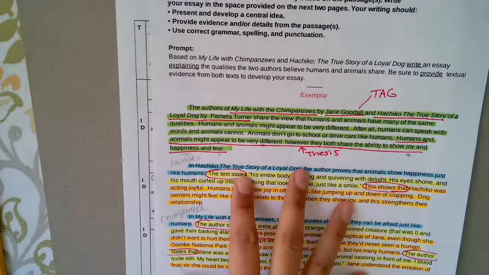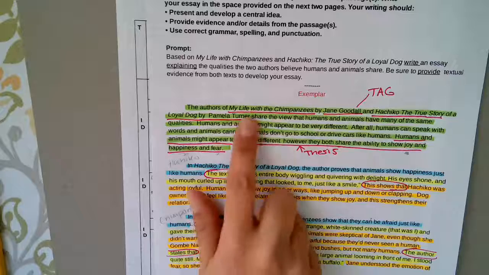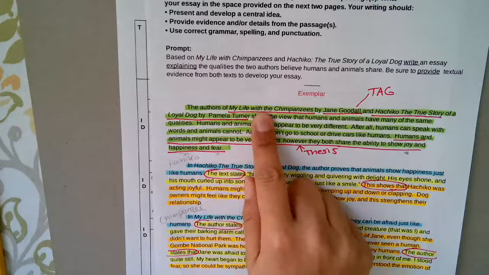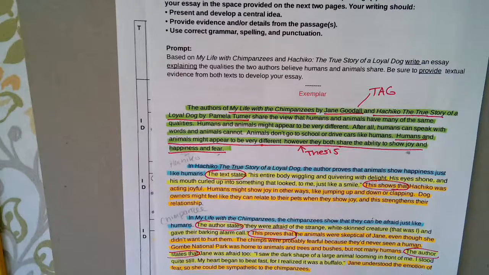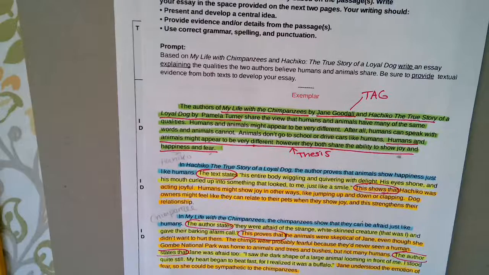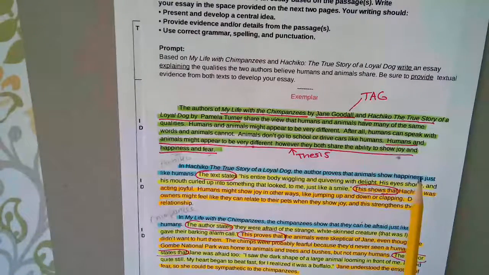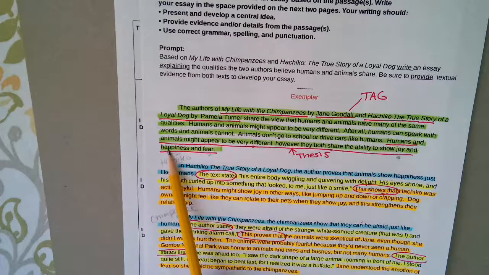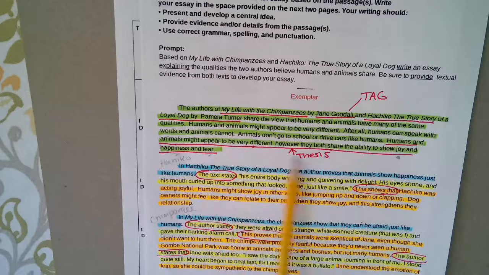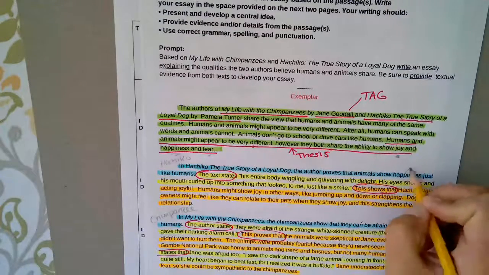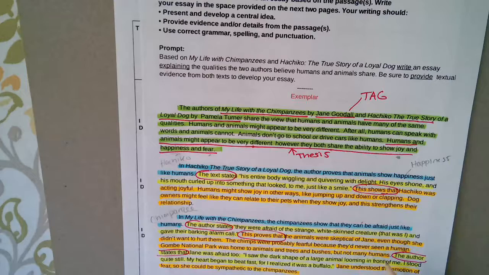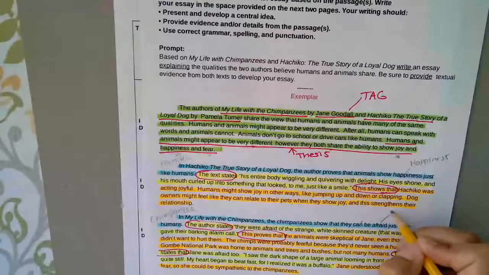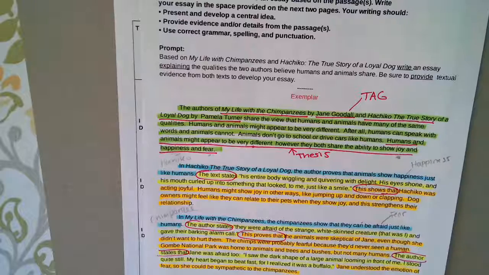This essay explained how My Life with the Chimpanzees and Hachiko both shared the view that animals and humans have many of the same qualities. It specifically discussed how animals and humans share the quality of showing happiness and fear. So we saw the first body paragraph talked about happiness, and the second body paragraph talked about fear. Those are the two qualities that were discussed.